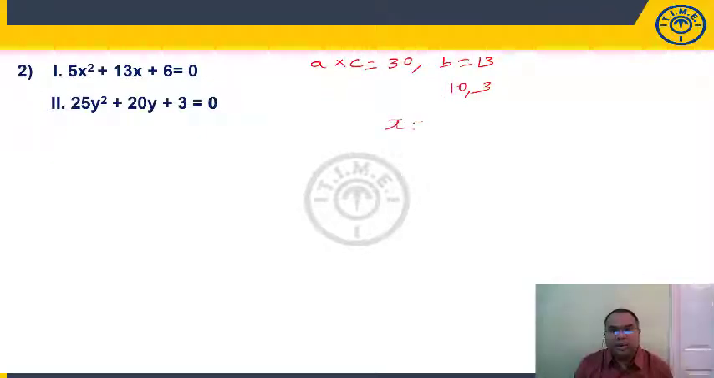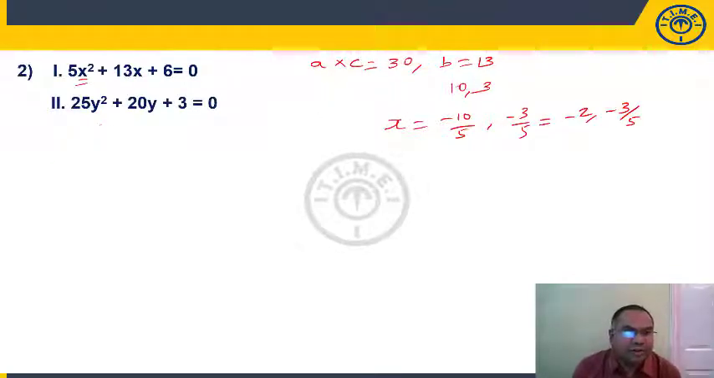So when I am writing my roots, we have to change the sign. Minus 10, divide with coefficient of x square, that is A value. That is minus 10 by 5, minus 3 by 5. So that is nothing but minus 2 comma minus 3 by 5. Now let us take this 25y square plus 20y plus 3 is equal to 0. So how much is A into C? 25 into 3 is 75.